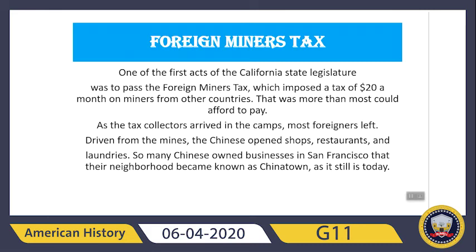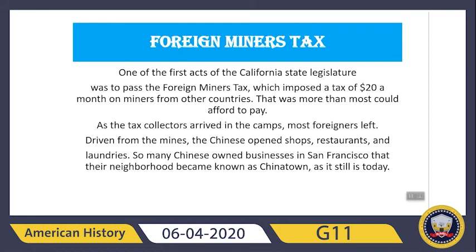As the tax collectors arrived in the camps, most foreigners left. And driven from the mines, the Chinese opened shops, restaurants and laundries. So when they were kicked out of that area, they opened shops, restaurants and laundries. So many Chinese owned businesses in San Francisco that their neighborhood became known as Chinatown, as it still is today.